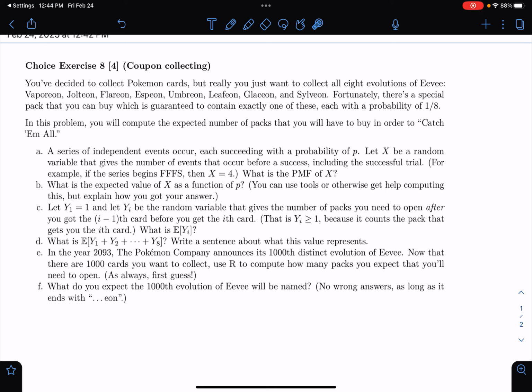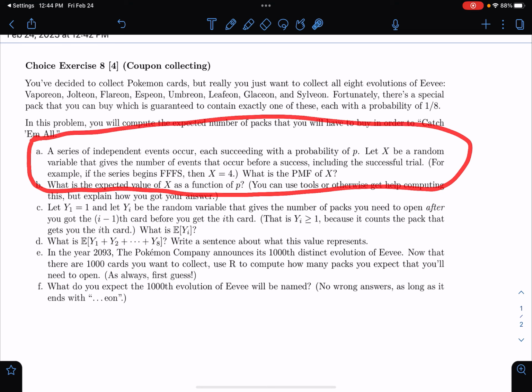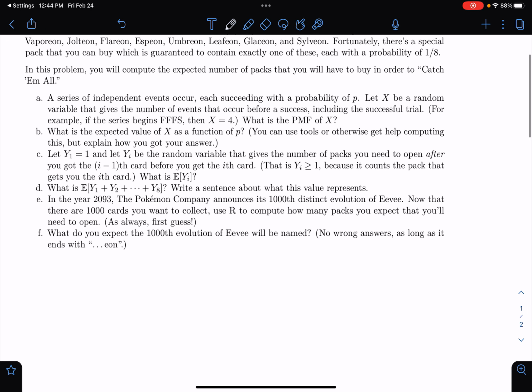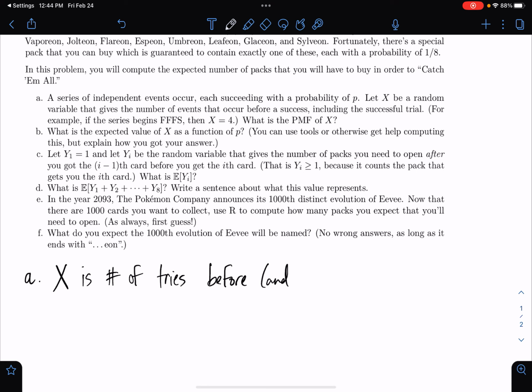So in this problem, we're going to start off with A, and A is kind of abstracted away from the context of the problem, but A is going to help us answer other questions here. So in A, we have a series of independent events occurring, each succeeding with probability P, and X is the number of tries before and including success.